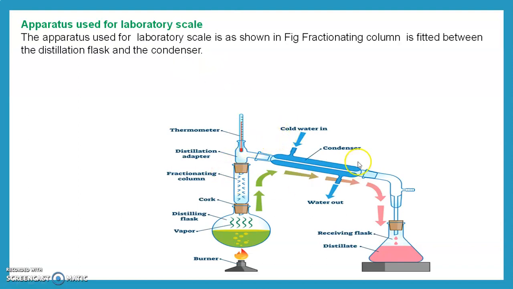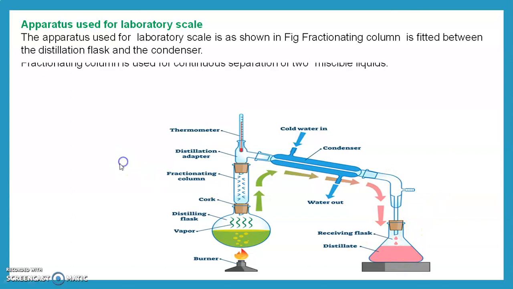This is the apparatus used on the laboratory scale for fractional distillation, which has a fractionating column fitted with a distillation flask. This is the distillation flask, this is the cork, and above that the fractionating column is fitted. After that, this is the distillation adapter, where the condenser can be fitted, and this is the receiver.